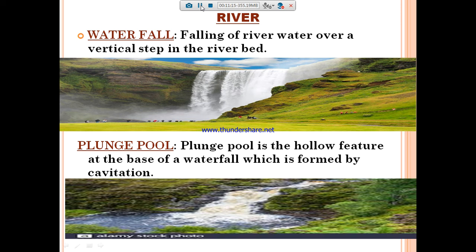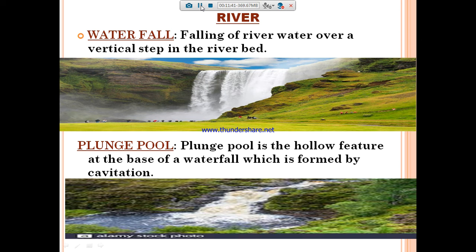Where is it falling? In the riverbed. It looks like a pond, doesn't it? See the second picture. The waterfall flows down into a pond-like shape. That pond is called the plunge pool.